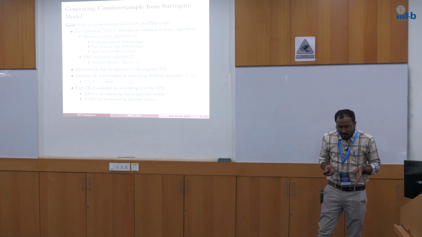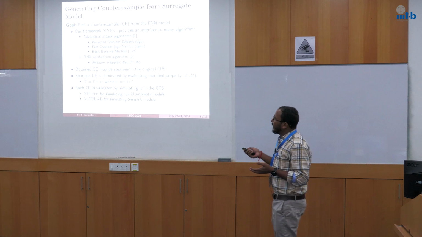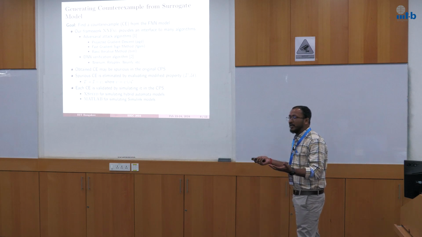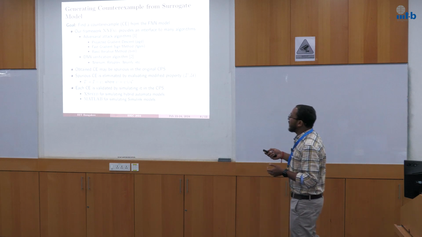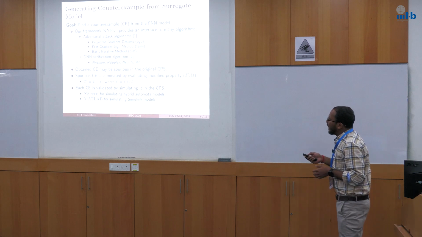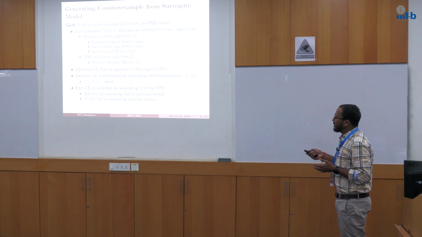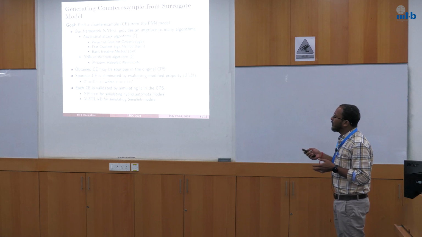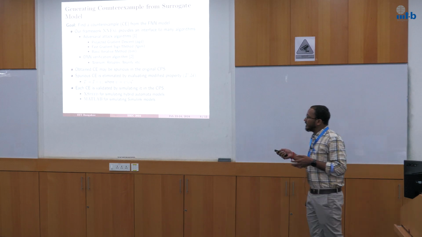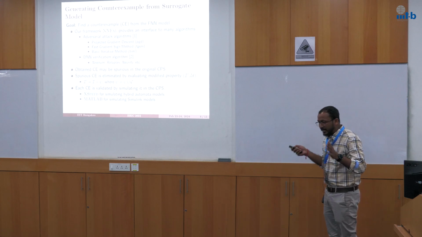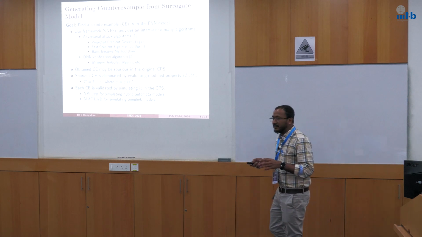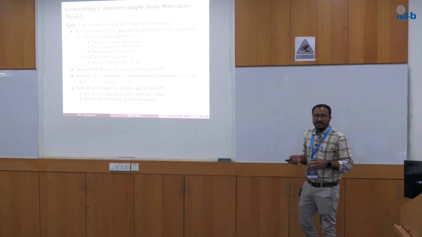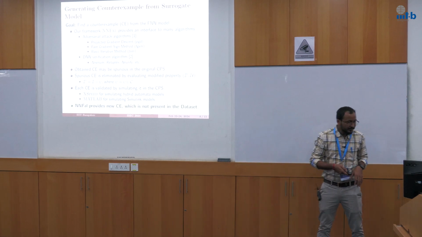And if this CE is not validated successfully, then this CE is spurious and we have to eliminate it from the CE searching process. That's why we add some constraint to the property specification and make a modified property I prime, U, where I prime equals I minus psi. Psi is the set of such spurious counterexamples that need to be eliminated from the CE searching process.